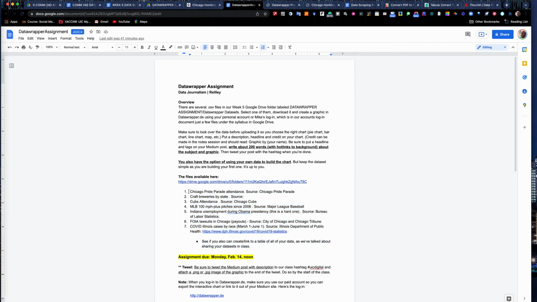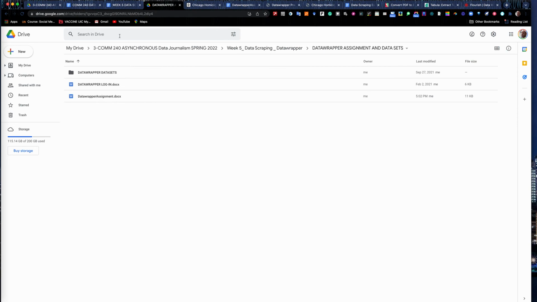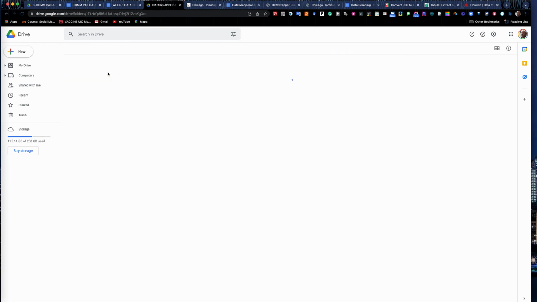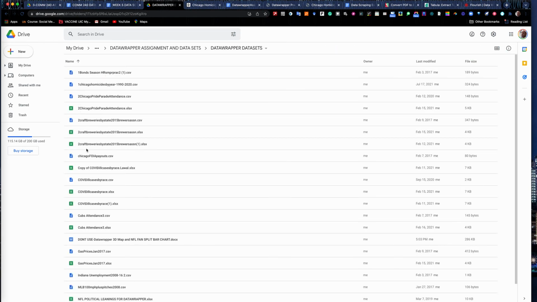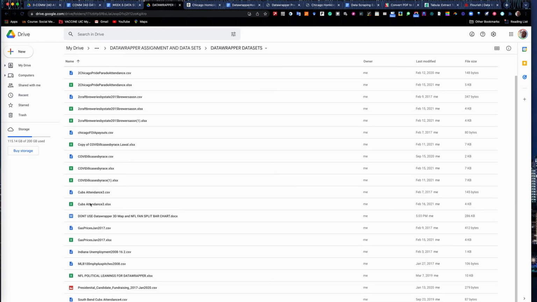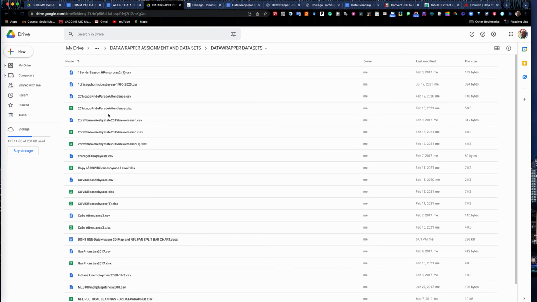But there's several of them here, attendance for the Chicago Pride Parade and so on. Those can all be found in our folder where it says Datawrapper datasets, and there are a bunch of them in here. You can go through. There's COVID cases. There's a bunch of them even that aren't listed. There are gas prices from 2017, Pride Parade attendance and so on.